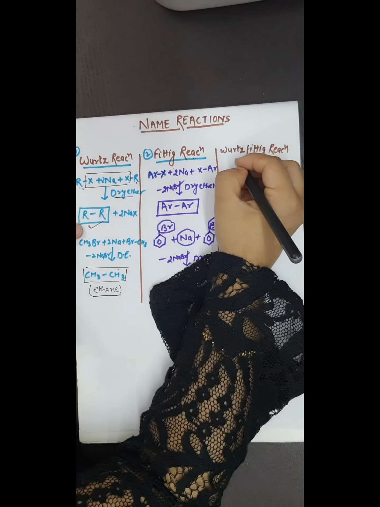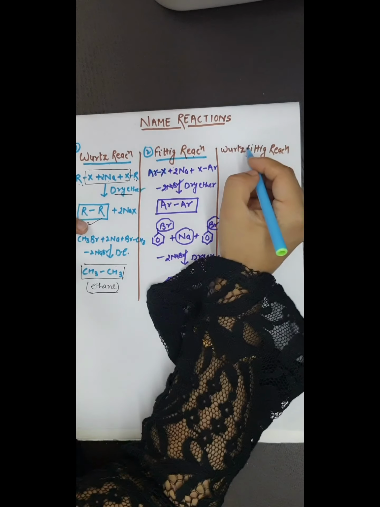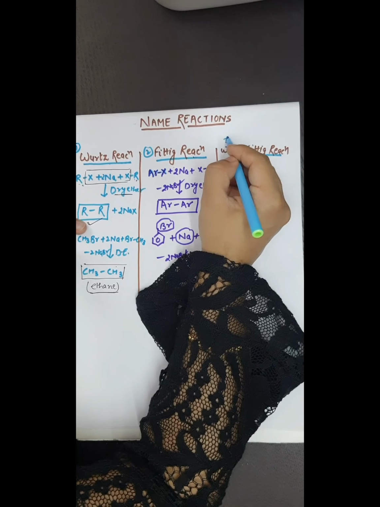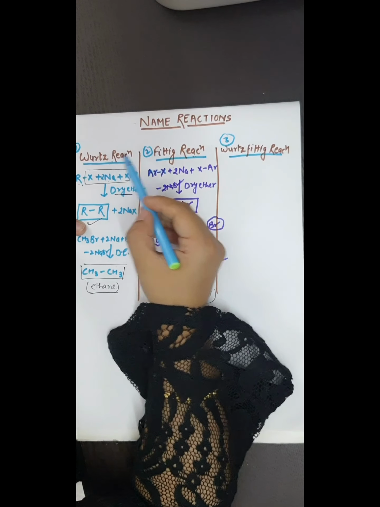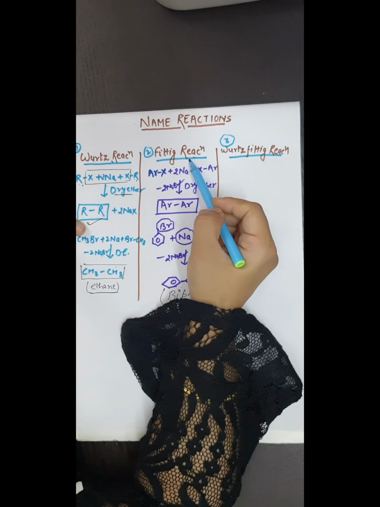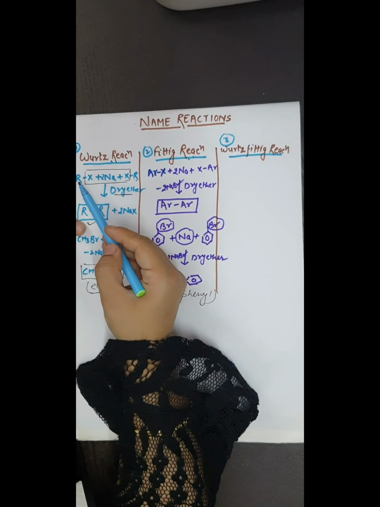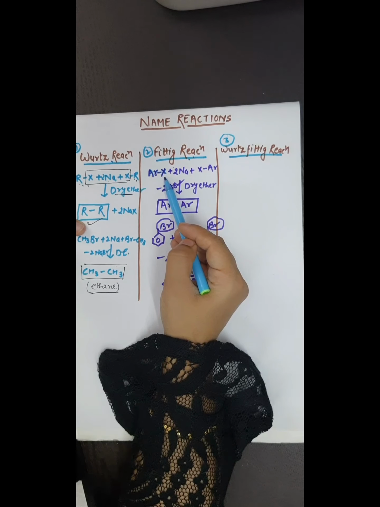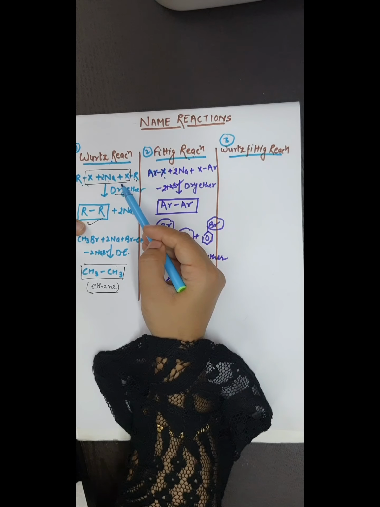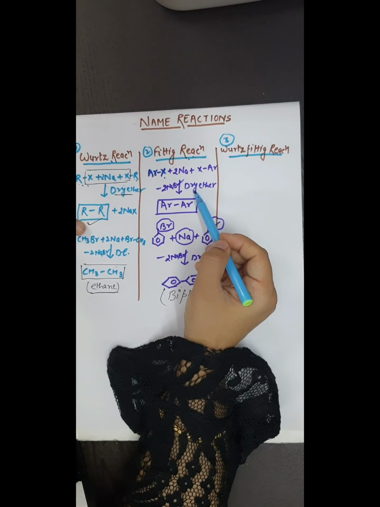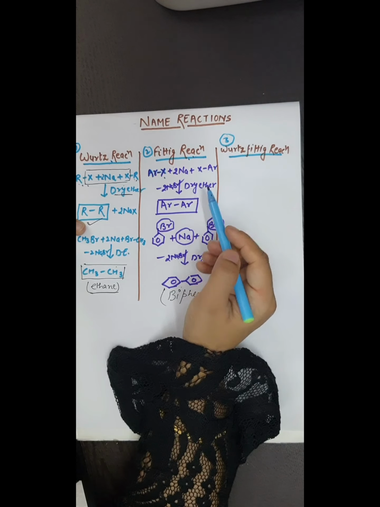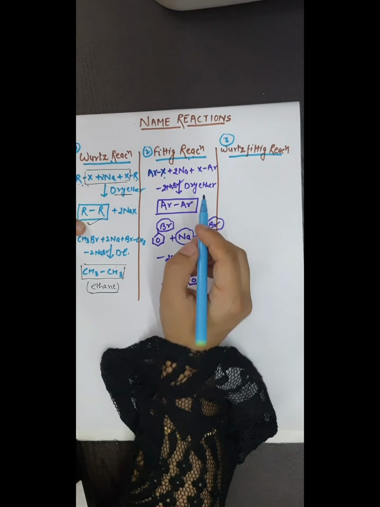Now come to the third reaction, the Wurtz-Fittig reaction. As the name indicates, it is the combination of both reactions, the Wurtz reaction and the Fittig reaction. So one molecule of the alkyl halide and one molecule of the aryl halide react with sodium metal in presence of dry ether, and we will get substituted arenes.